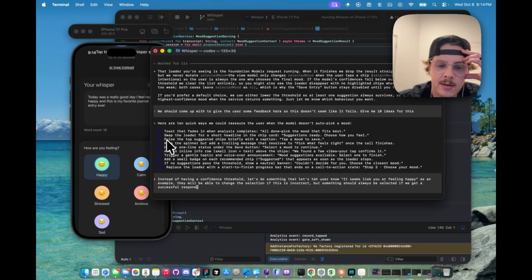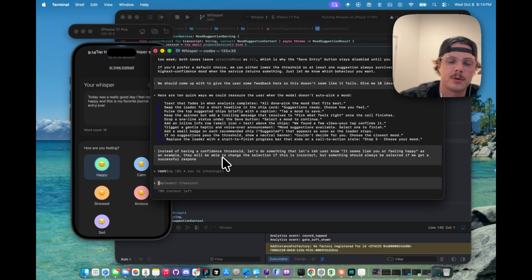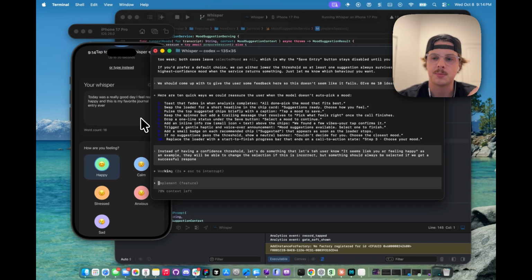And so I said, instead of having a confidence threshold, let's do something that lets the user know it seems like you are feeling happy, as an example. They will be able to change the selection if this is incorrect, but something should always be selected if we get a successful response. Because the point of this feature is to make journaling easier, right? And we want to take the heavy lifting out of journaling and things like that.